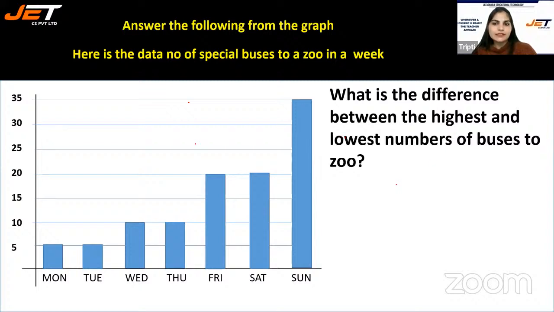Highest number of buses on Sunday, that is 35, and lowest number of buses on Monday and Tuesday, that is 5 and 5. So we can say highest 35 minus lowest 5. 35 minus 5 is 30. 30 is the answer.